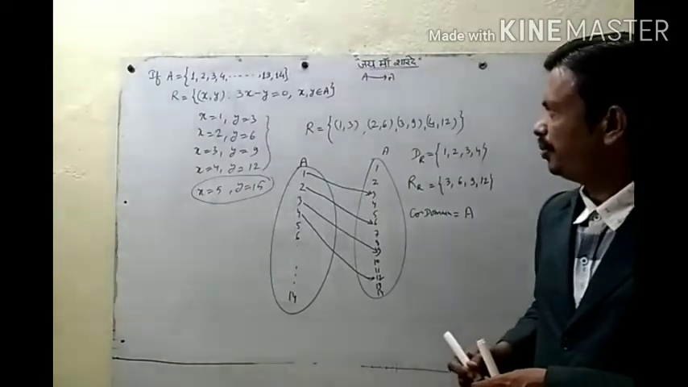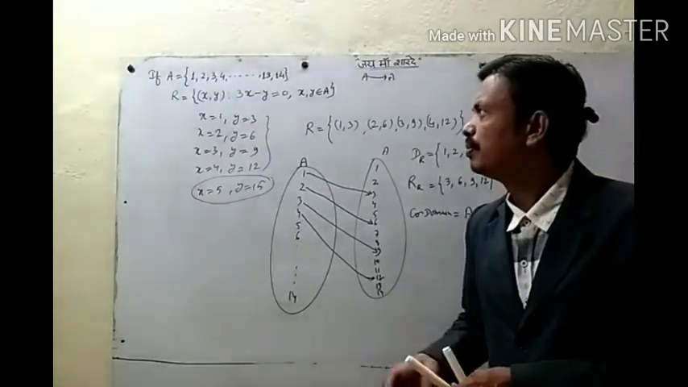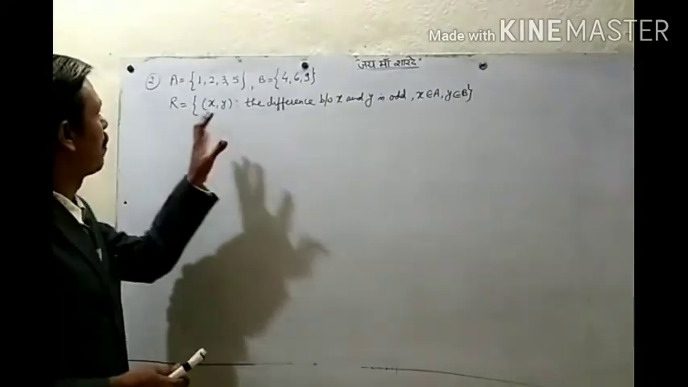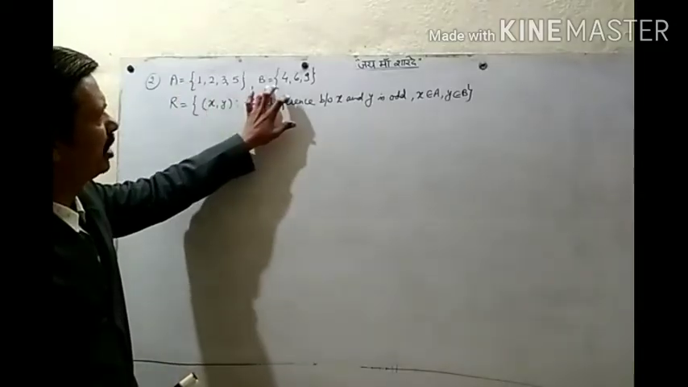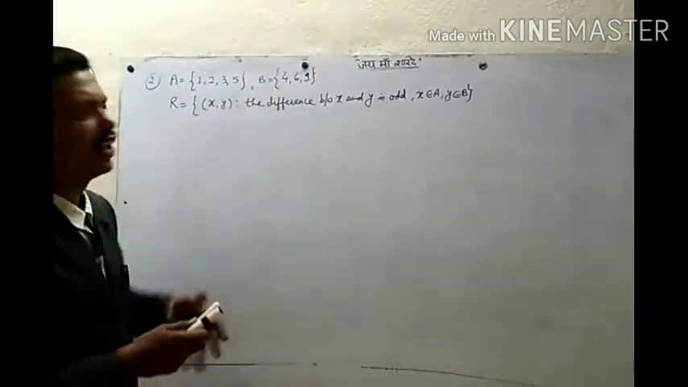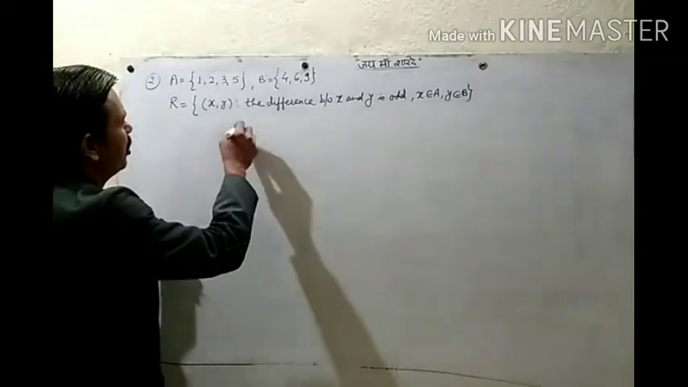Okay? Let's see some more examples. Take one more example. Set A is given having elements 1, 2, 3, 5. Set B has elements 4, 6, 9. Now we define a relation from set A to set B.